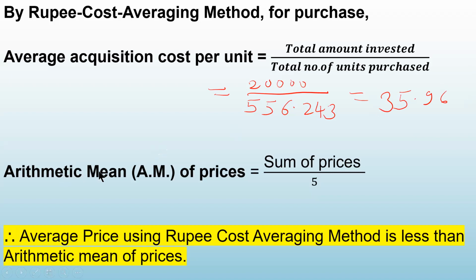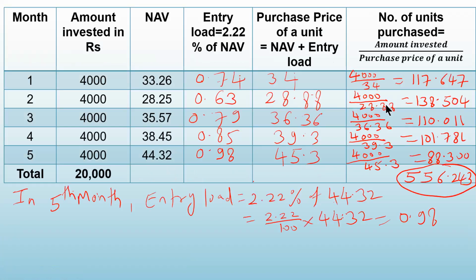Okay. Now we have to find out the arithmetic mean of prices. So how to find out the arithmetic mean? Add all the prices and divide by total. So go to the table. Where are the purchase prices?